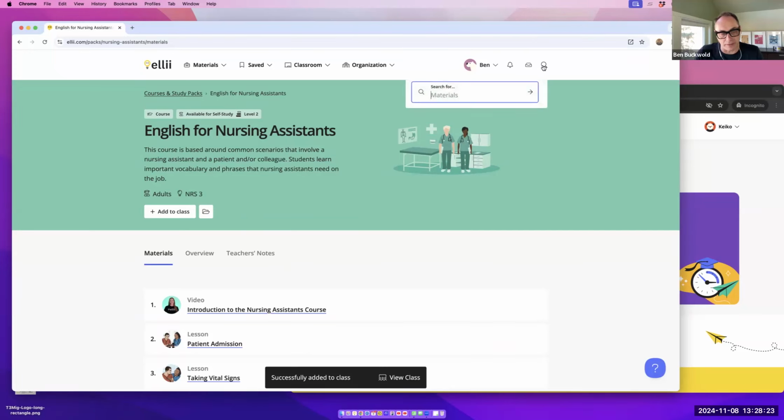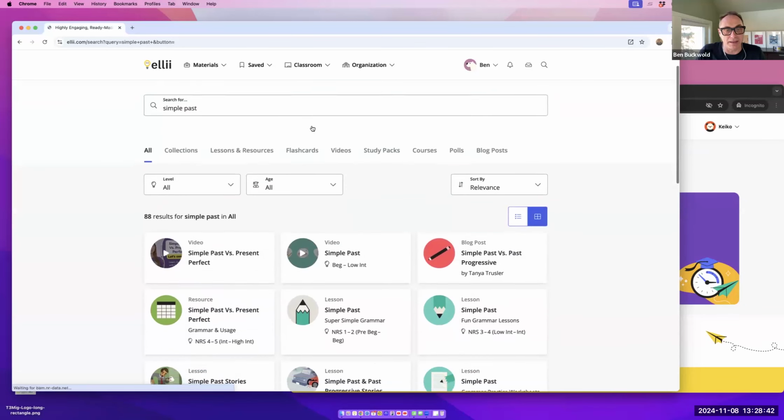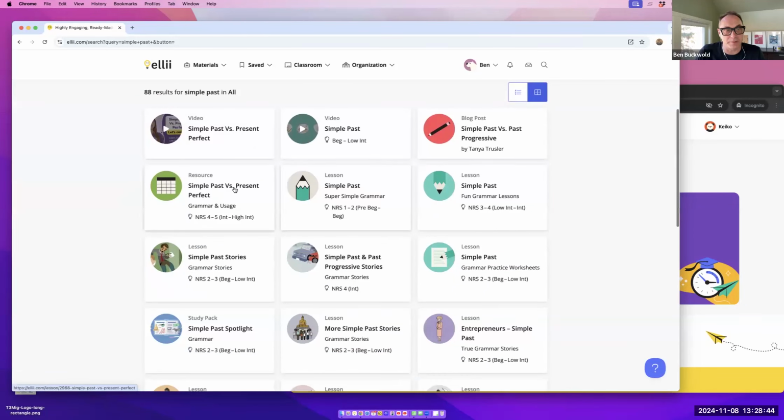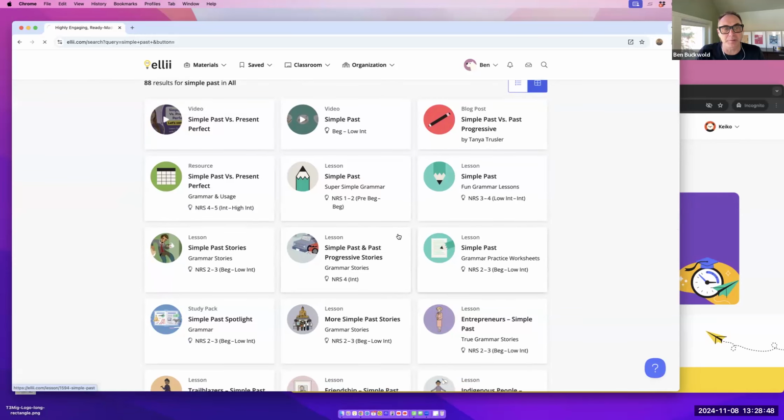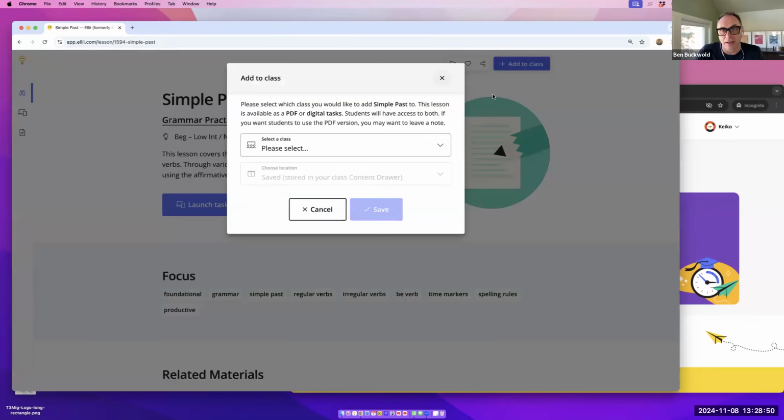So here's an example. Maybe if it's English for Nursing Assistant, there's a lot of things where students have to explain in past tense what happened, what injury might have happened. So maybe we want to focus on some past simple or simple past exercises as well. So I can grab something here, let's say from simple past, let's grab here grammar practice worksheets, and I'm going to add that as well to my class.